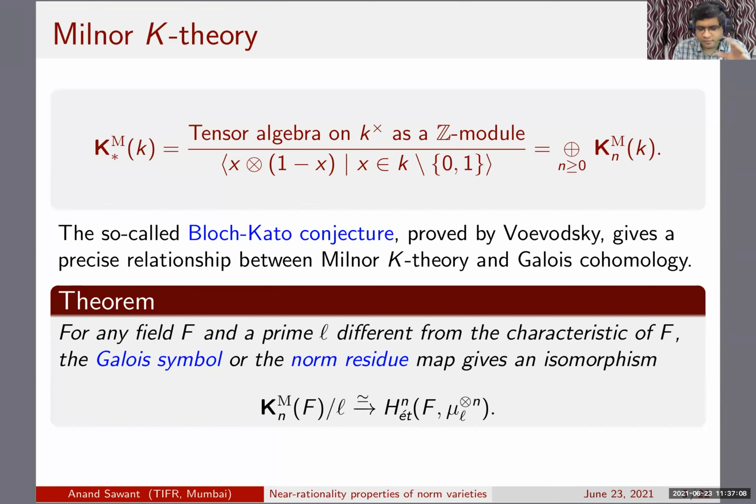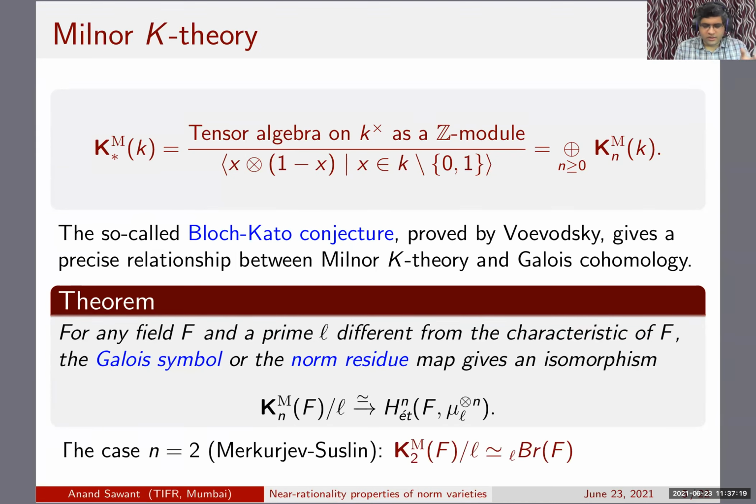So this will not be a problem because we will only be using characteristic 0. I mean, norm varieties are defined only over characteristic 0. And of course, the case n equal to 2 is the famous Merkurev-Suslin theorem, which identifies mod L K2 with L torsion in the Brauer group of the field.